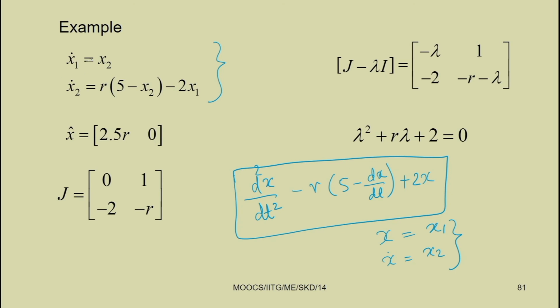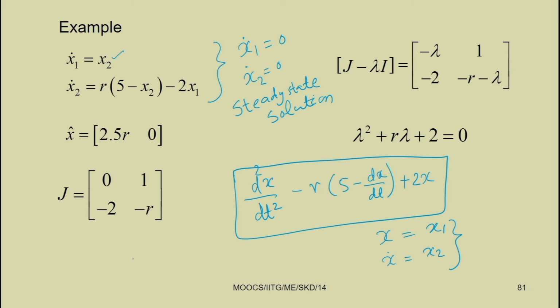By substituting x1 dot equal to 0 and x2 dot equal to 0, that is for the steady state or equilibrium solution, our equations become x2 equal to 0 and the second equation becomes r into 5 minus x2 minus 2 x1 equal to 0.